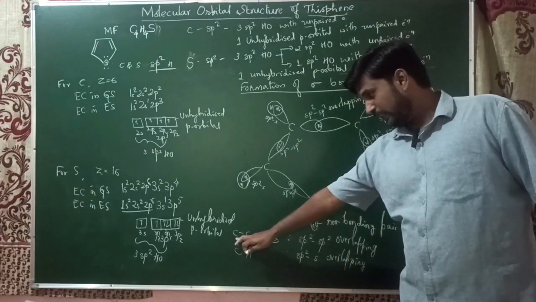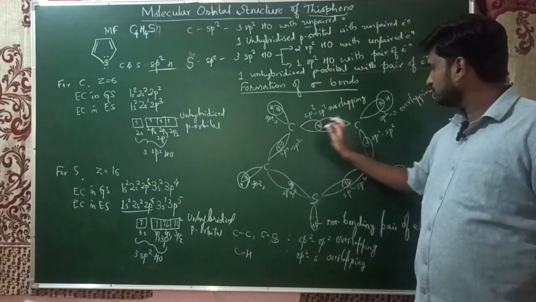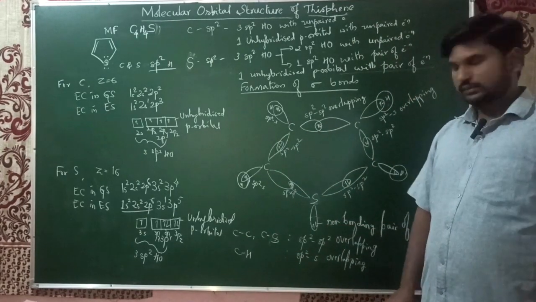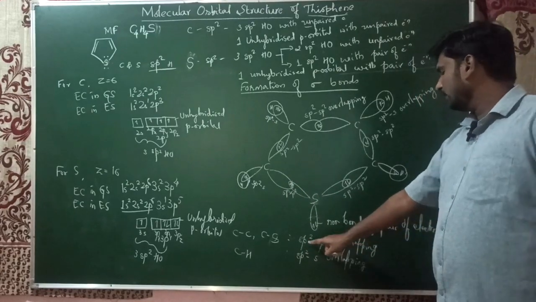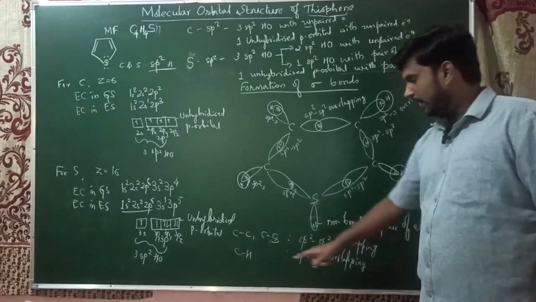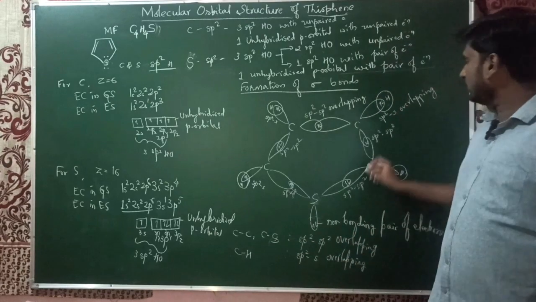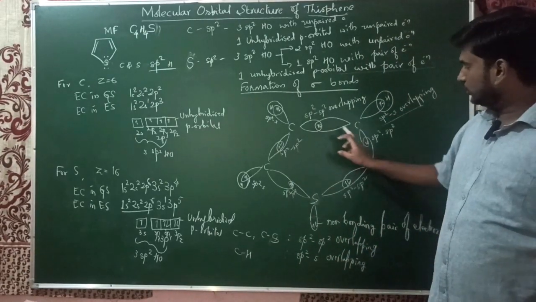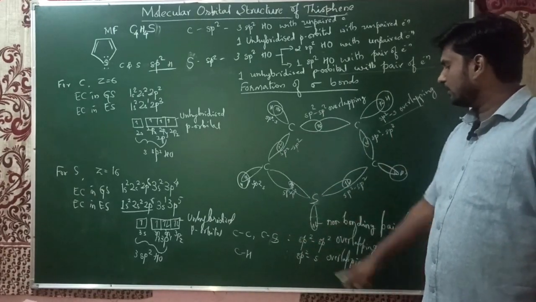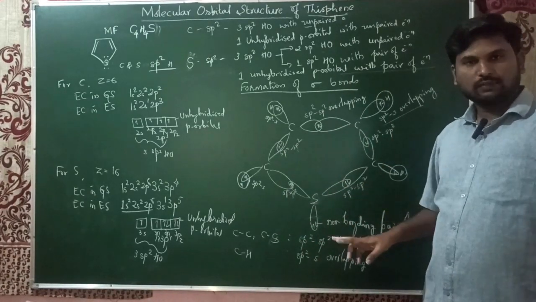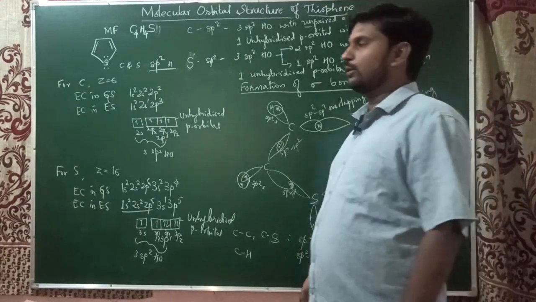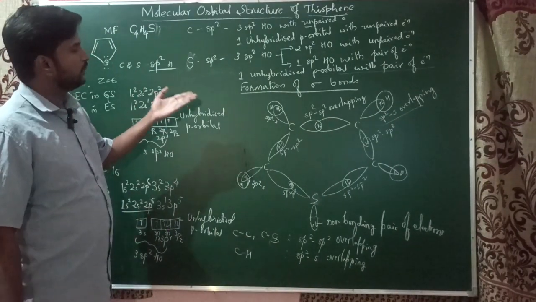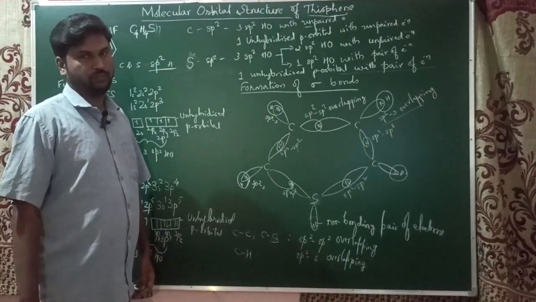So if you see the summary, carbon-carbon sigma bonds and carbon-sulfur sigma bonds are formed by the sp2 overlapping, and carbon-hydrogen sigma bonds are formed by the sp2-s overlapping. There are totally 3 carbon-carbon sigma bonds, 2 carbon-sulfur sigma bonds, and 4 carbon-hydrogen sigma bonds. This is about the formation of sigma bonds in the case of thiophene.